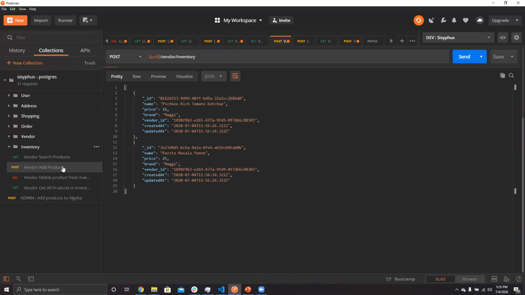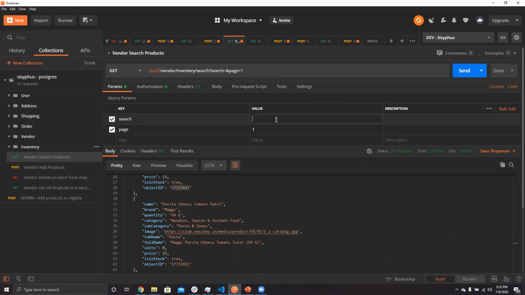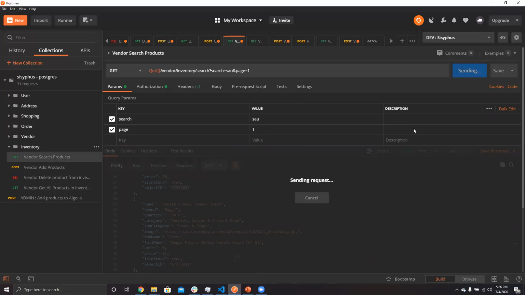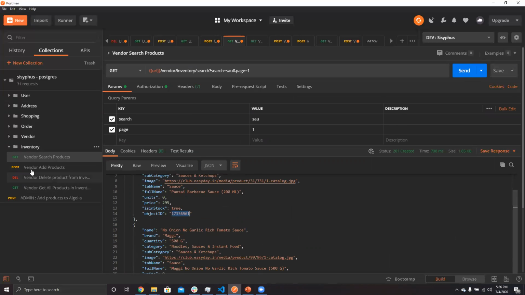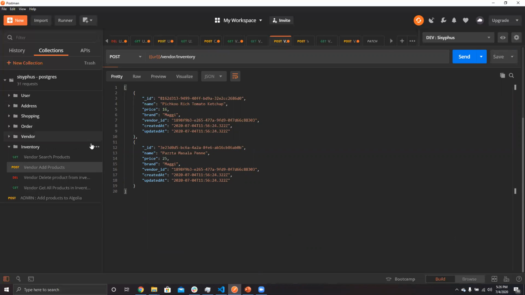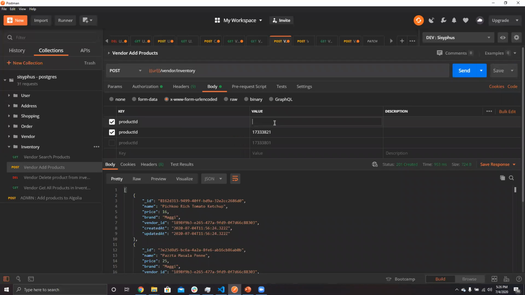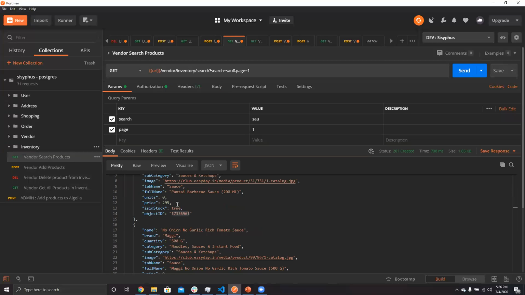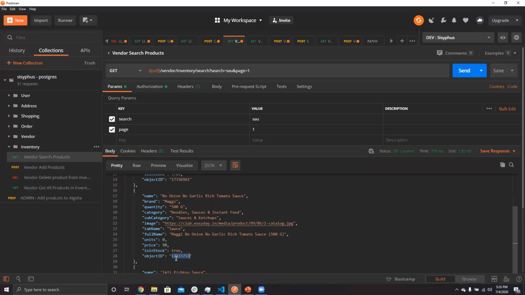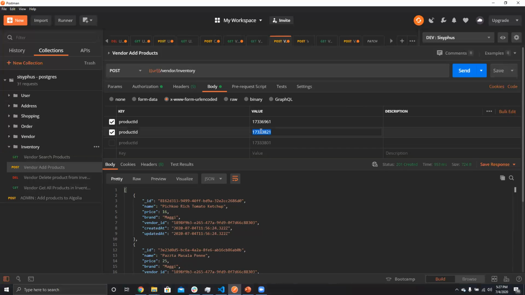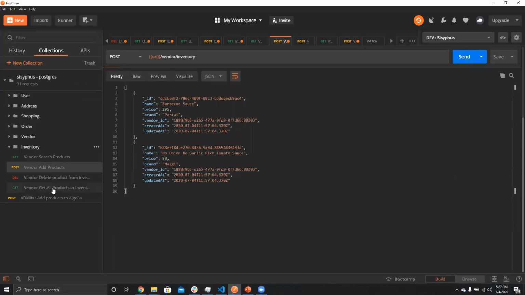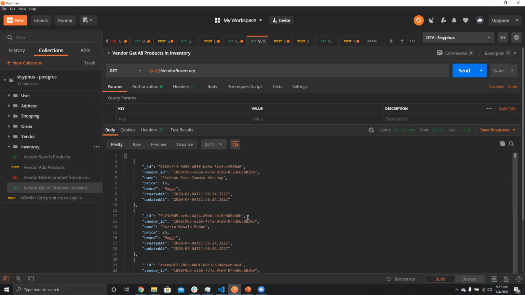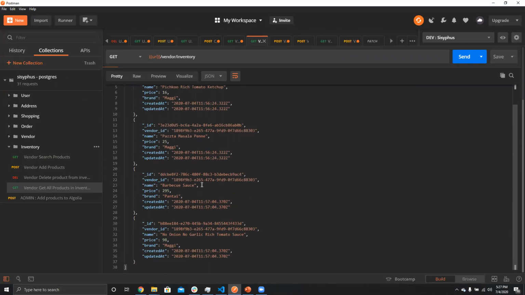Okay, let's add one more product here. Don't go with Maggie, we'll go with sauce. Again, partial searching for sauce. Okay, it's barbecue sauce, so I'm adding this barbecue sauce here, and I'm adding one more product just to clarify more. Then I'm sending the request. Now these two products are also added. Now you can see all the products are there in the inventory.